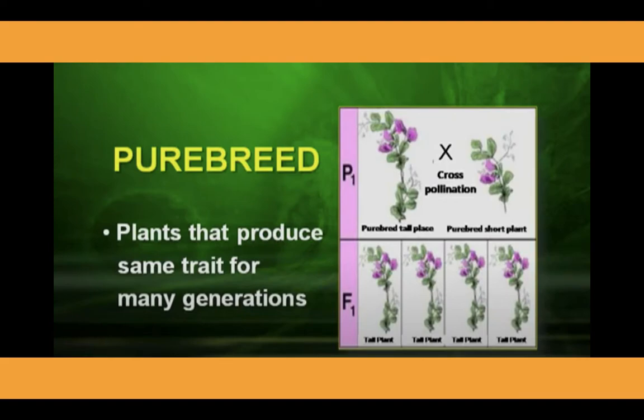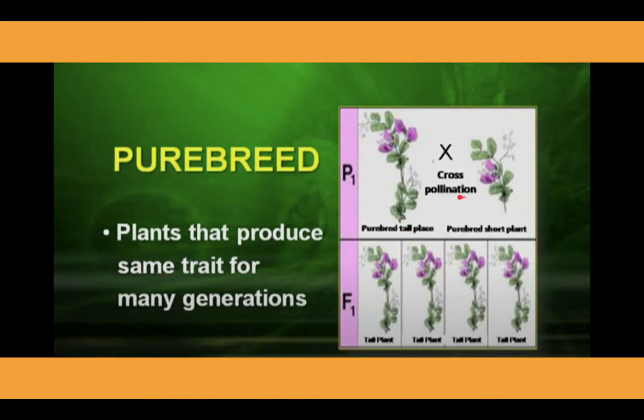Now, the next important term is pure breed. What do we mean by pure breed? This word is used for plants that produce the same trait for many generations.